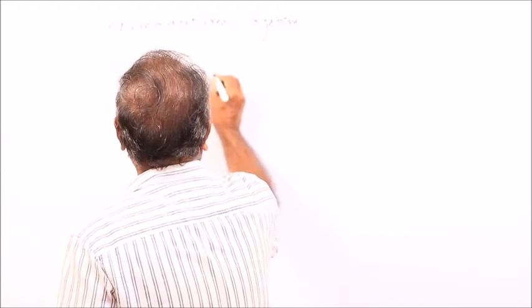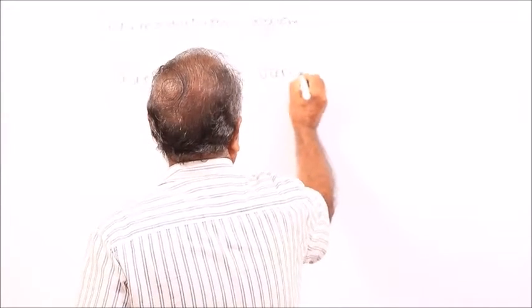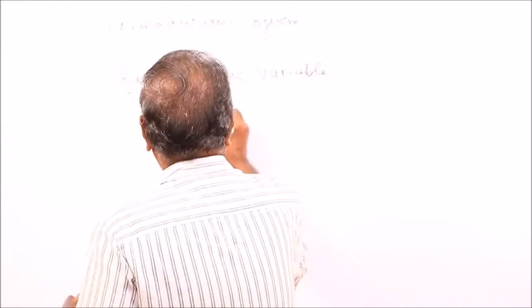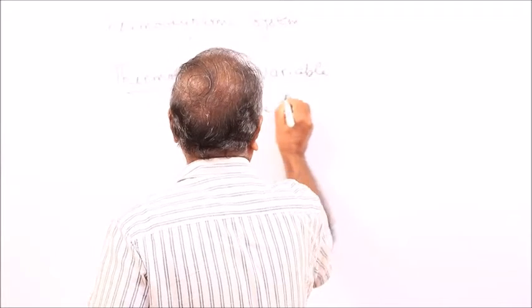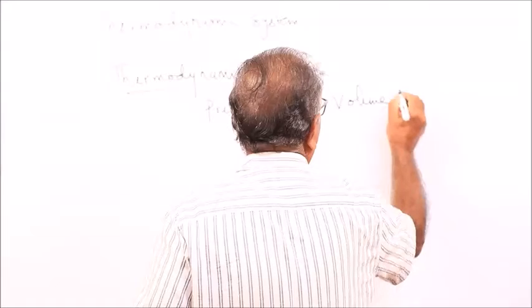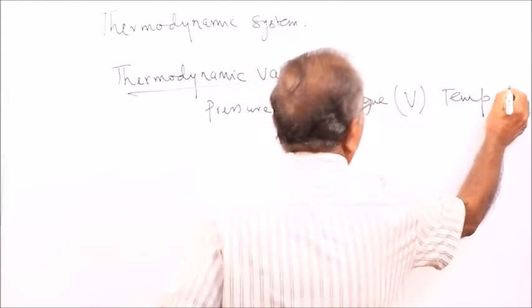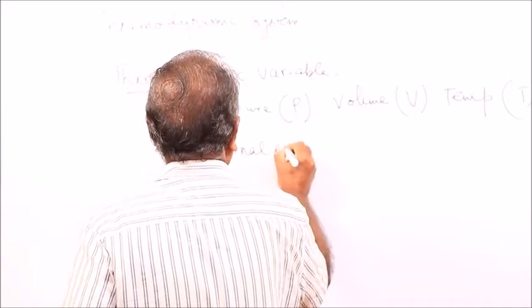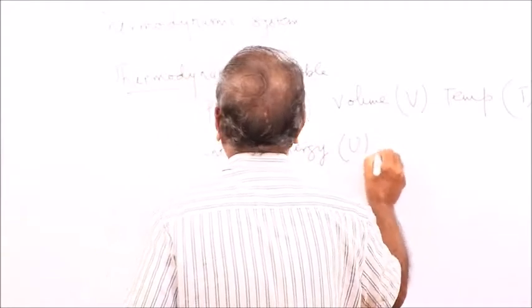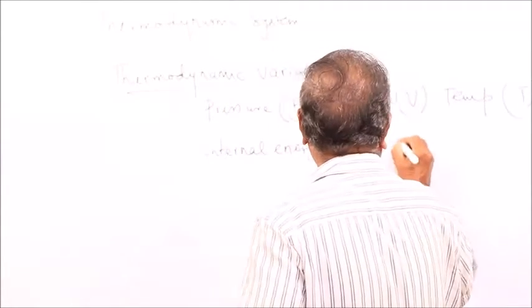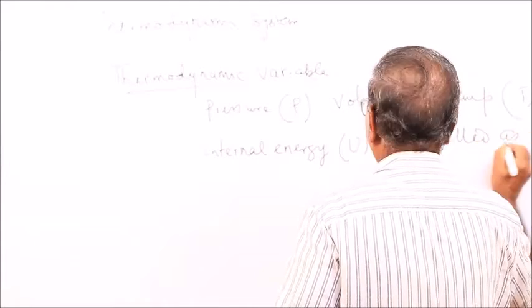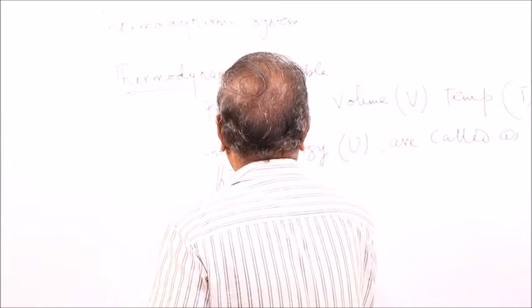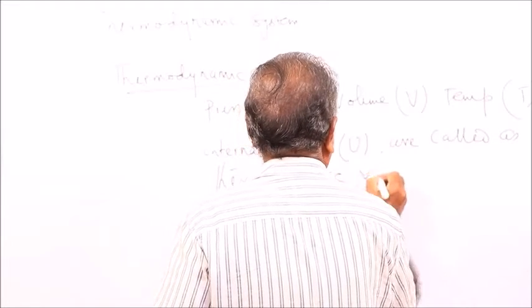And then the thermodynamic variables: pressure, P, volume, V, temperature, T, and similarly internal energy, U. They are called thermodynamic variables.